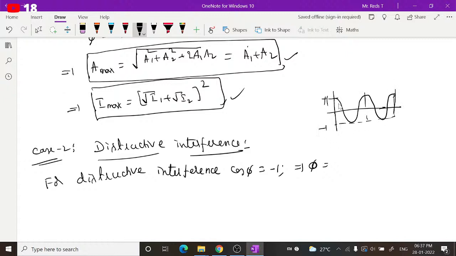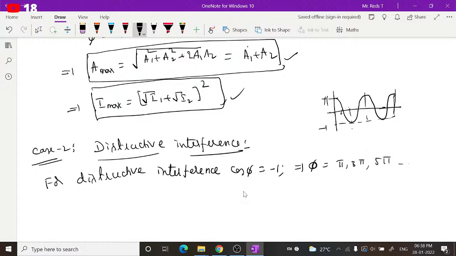Cos 180 gives -1, that means pi. Then 2 pi is plus 1, then 3 pi is -1, 4 pi is plus 1, then 5 pi. So odd multiples of pi will give you minus 1.